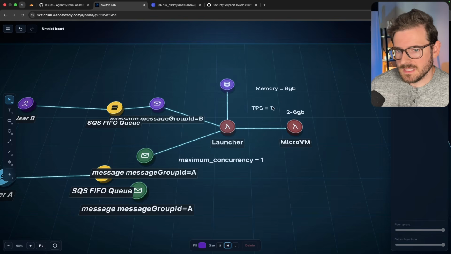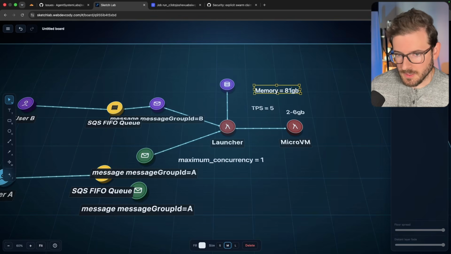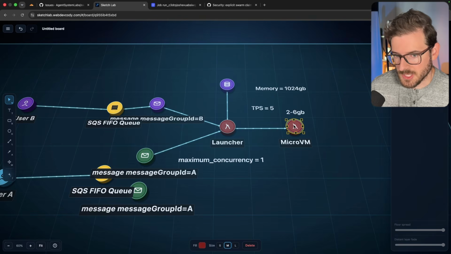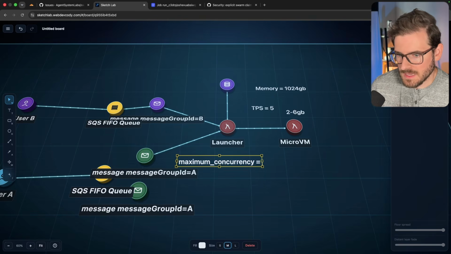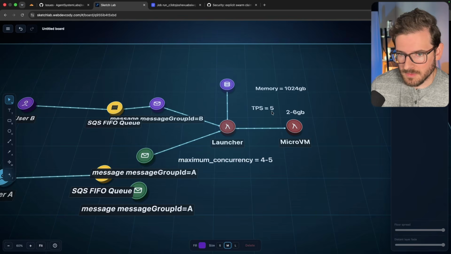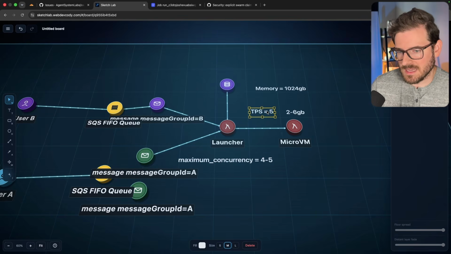But if they do increase the limits, for example, I asked for an increase to 5, and then I asked for an increase to, I think, 1,024 gigabytes, so I can actually run a bunch of these concurrently. I can then probably set my maximum concurrency to like 4 or 5, right? So that I don't try to spin up too many of these things at once.